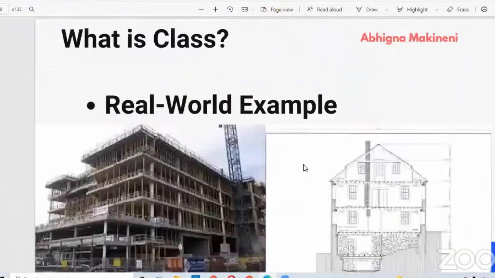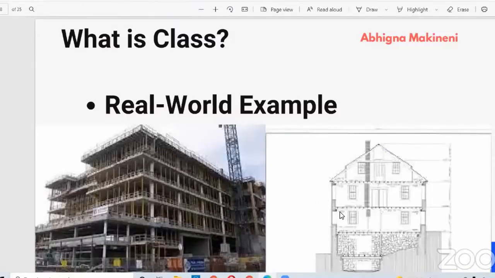Okay, now let me discuss class. What is a class? A class is nothing but a design, or we can say a blueprint. For example, to construct a building, see here you can observe the picture of building construction. To construct a building, we need the design of that particular building, right? That means how many floors the building should have, how many houses a floor should have, etc. We should have that design. See, this is the design of that building. By having the design only, we can construct the building, right?